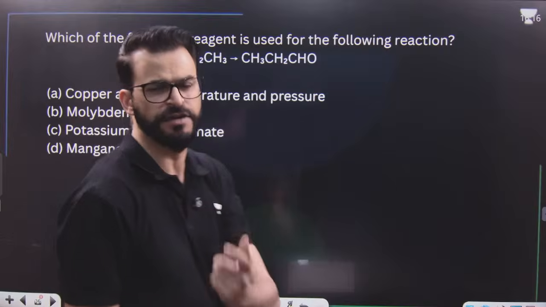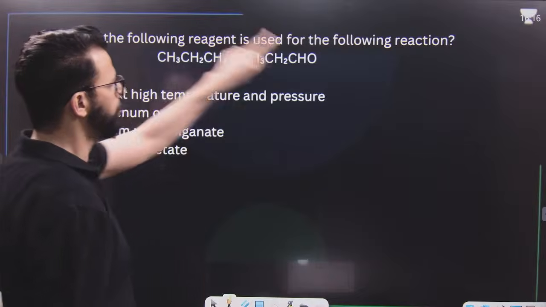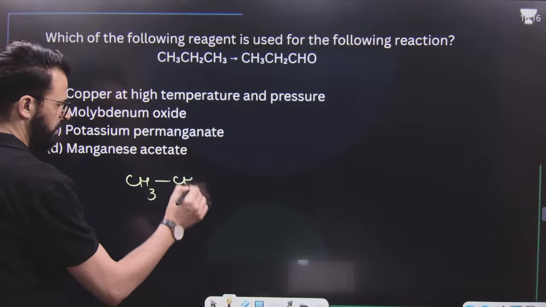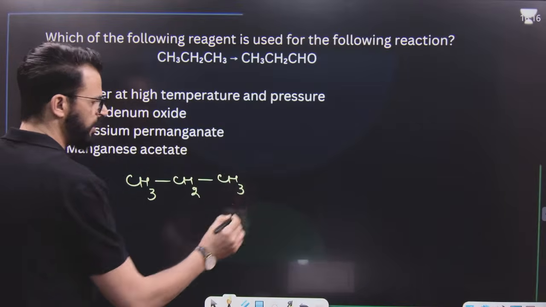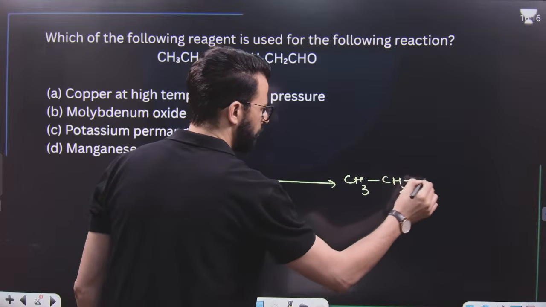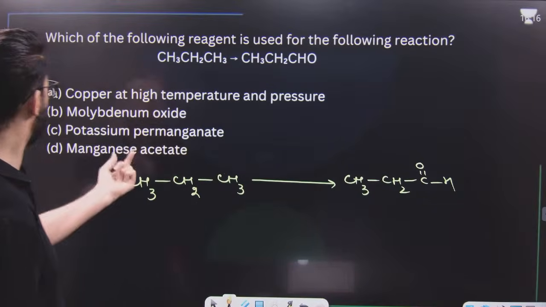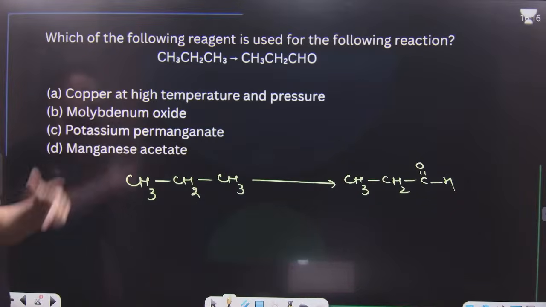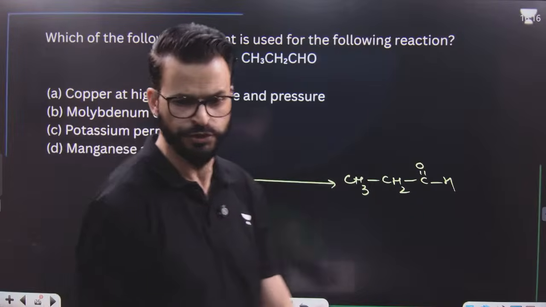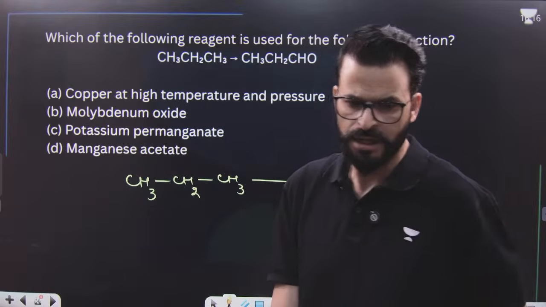After this, which of the following reagents is used for the following reaction? I am waiting for the answer. This is an alkane. How can you convert alkane to aldehyde? Let me know in the chats quick. You have to tell me how this alkane is converted to this one. Which reagent is used for this conversion? Come on, answer me this question.